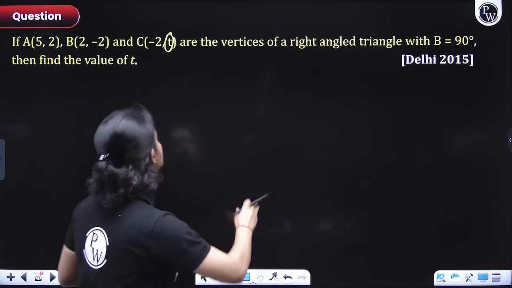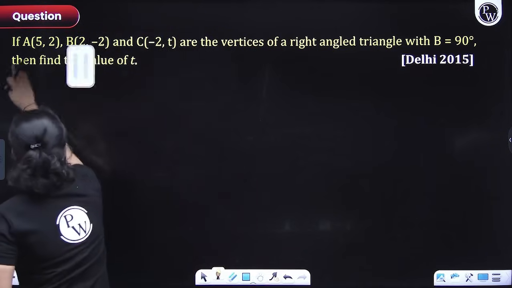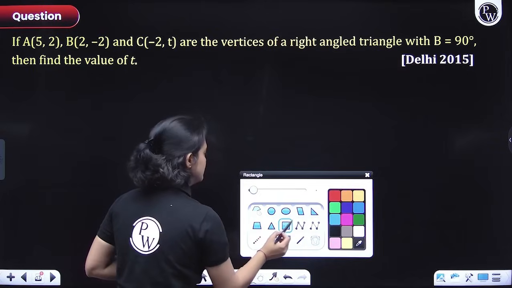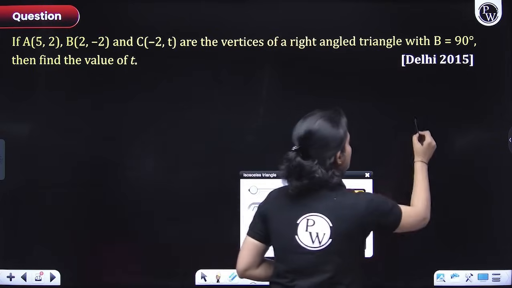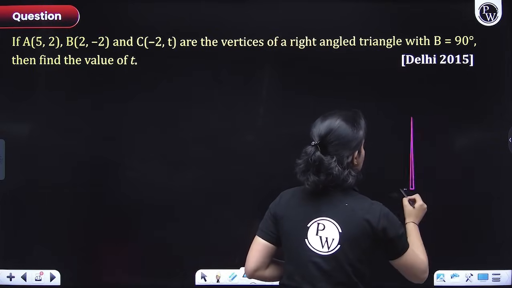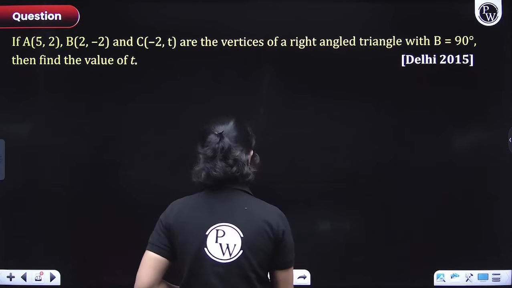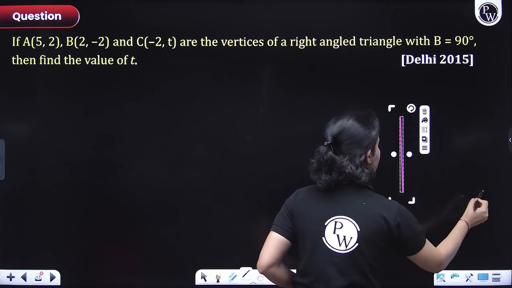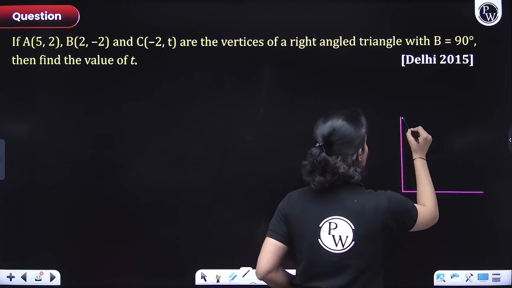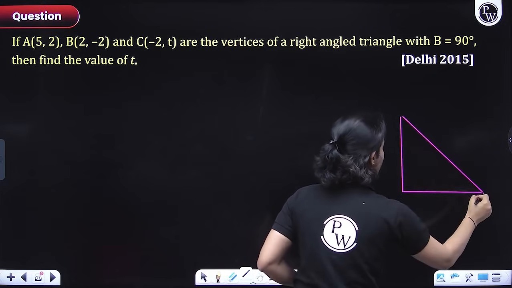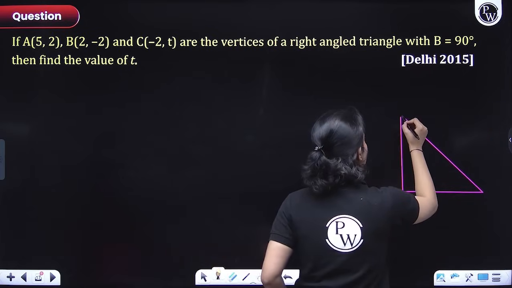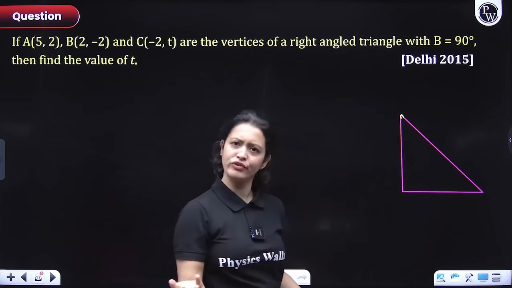How would you do that? Again, we know that if the triangle is right angled, then since the coordinates are given, I can figure out the side lengths here and then use Pythagoras theorem to figure out t.